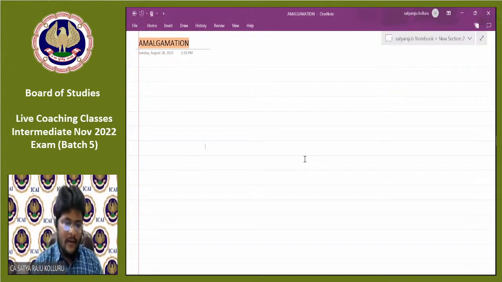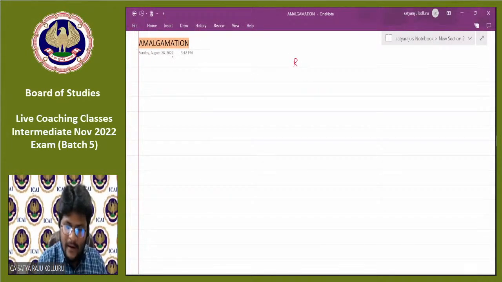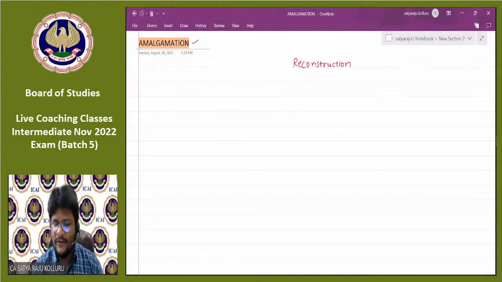Fine. So now the chapter is reconstruction, guys. Sir, you put the heading amalgamation, but why you wrote the word reconstruction here? Because amalgamation is a topic which forms part of the concept under reconstruction. So let us start our entire discussion with reconstruction. I don't want to go into the technicalities right now itself. Can you please tell me, anyone, in the basic or layman mode, what is the meaning of reconstruction?